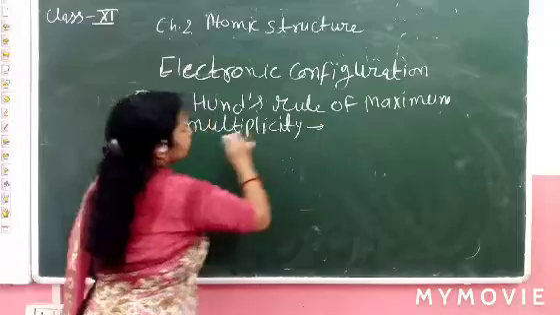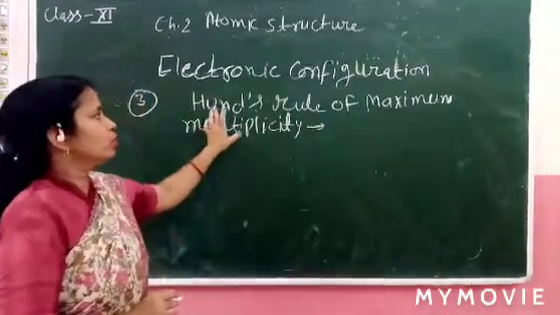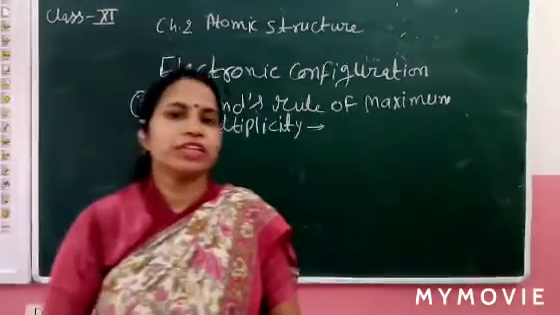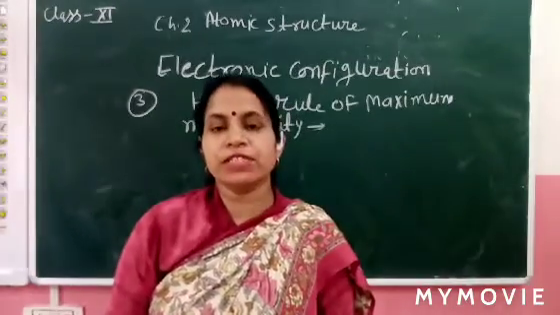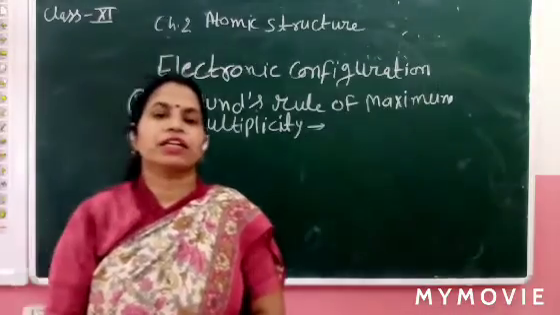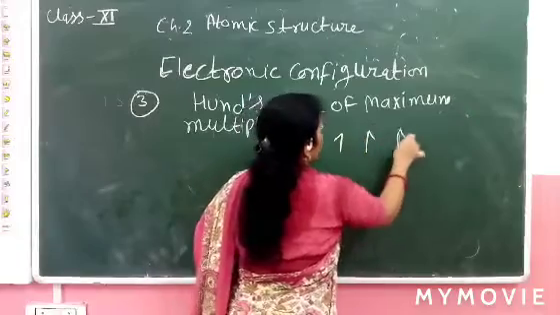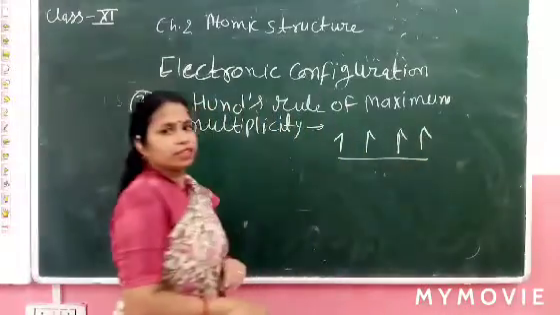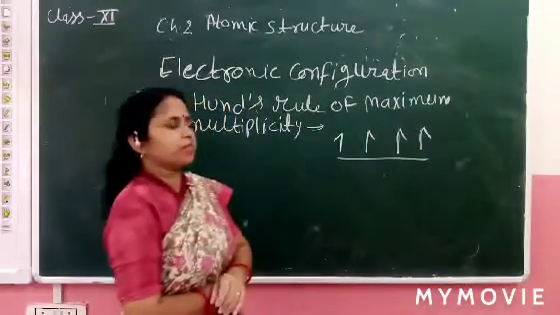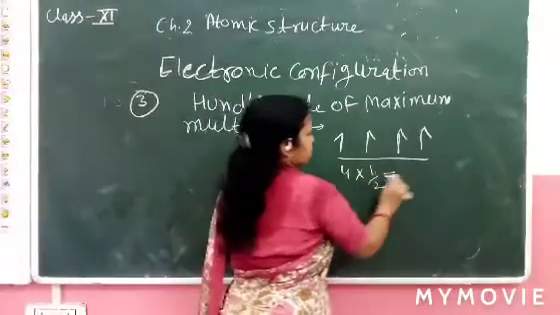There is a direct question: write down Hund's rule of maximum multiplicity. According to this rule, electron pairing will not take place in orbitals of the same energy until each orbital is singly filled. Again I repeat, what is Hund's rule? Maximum multiplicity means electrons are present with the same spin and in unpaired condition: plus half, plus half, plus half, plus half. What is the multiplicity of this? 4 into plus half, so the multiplicity is 2.